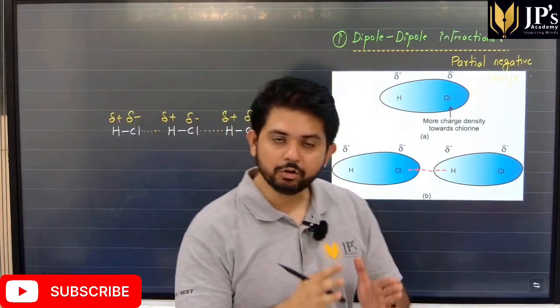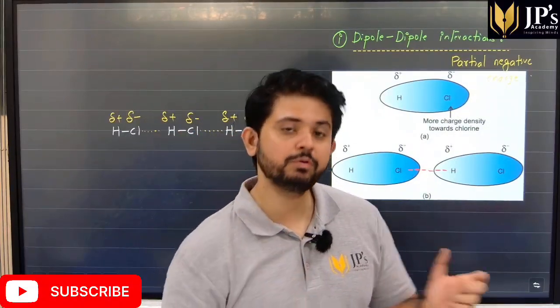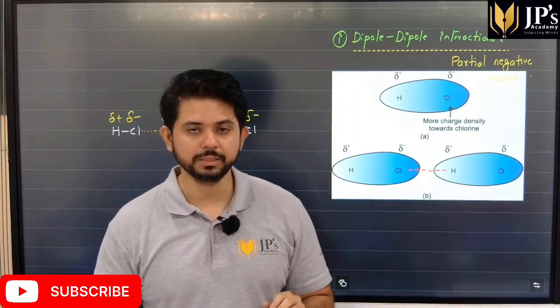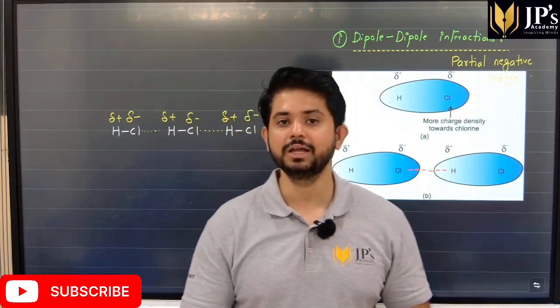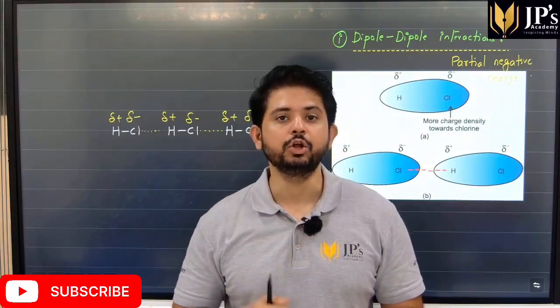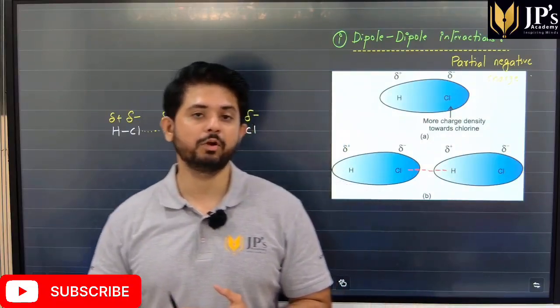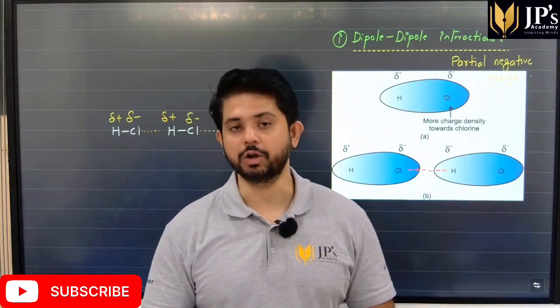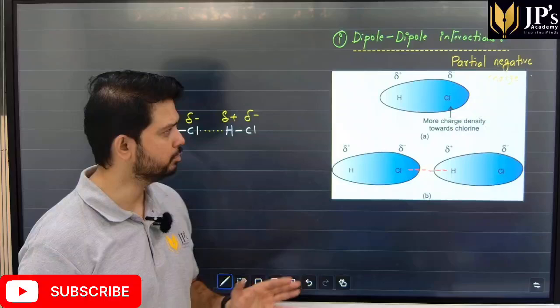Now students, hydrogen bonding is also a form of dipole-dipole interaction. However, for hydrogen bonding, the bond should be between hydrogen and fluorine, oxygen or nitrogen to form what is called a hydrogen bond. Now students, hydrogen bonds are very strong as compared to the other forces.